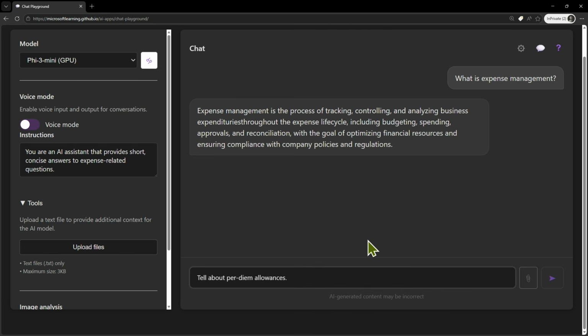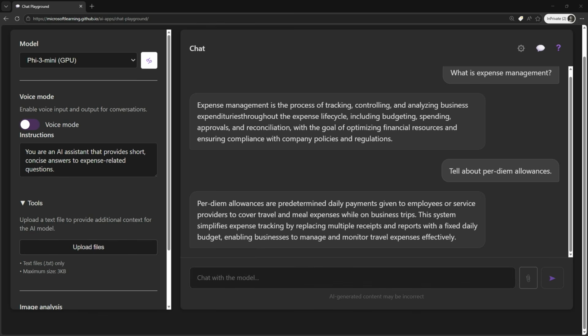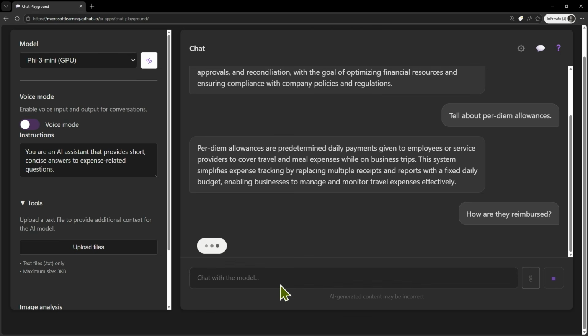For example, tell me about per-diem allowance. This is a predetermined daily payment given to the employee or service provider to cover travel, etc. We can also give a follow-up question: how are they reimbursed? Here we're referring to the previous question, and generative AI and agents work really well on this.